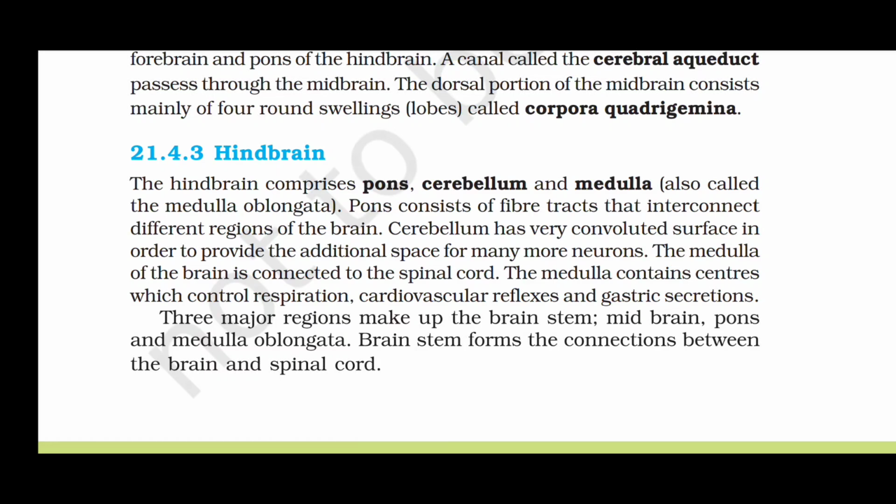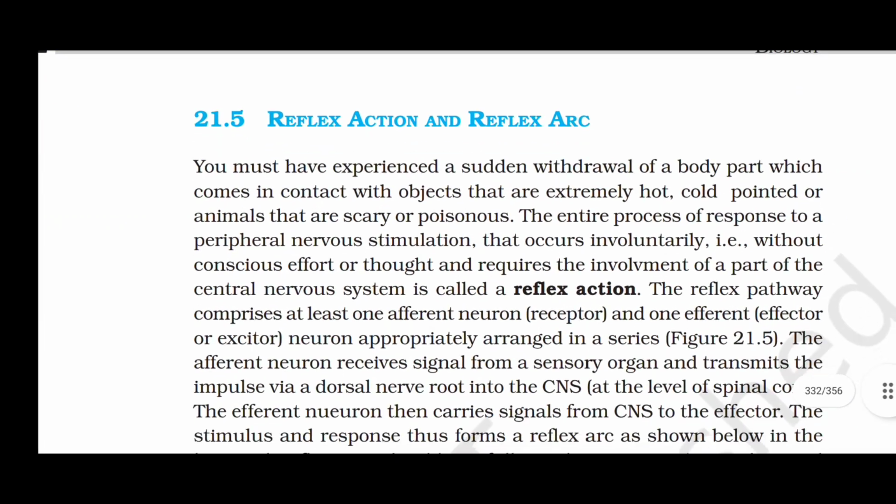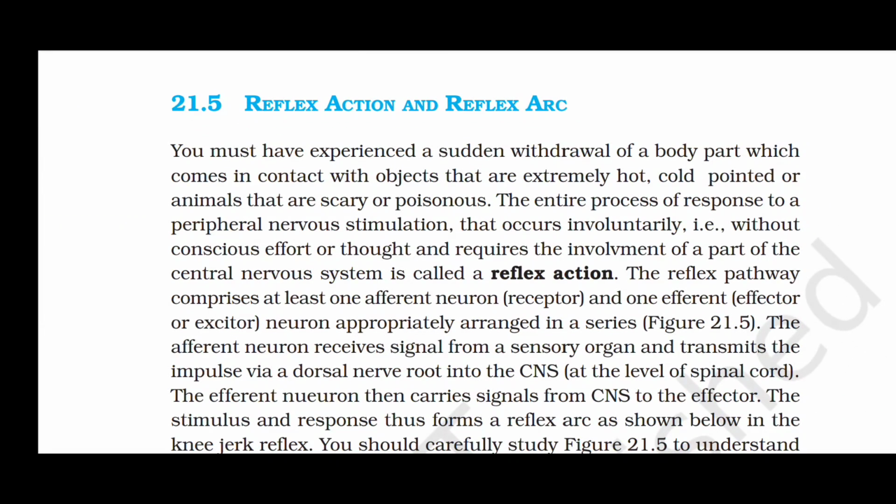Three major regions make up the brain stem: midbrain, pons, and medulla oblongata. Brainstem forms the connection between the brain and the spinal cord. Reflex action and reflex arc.